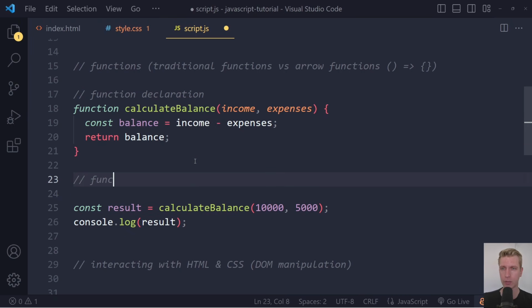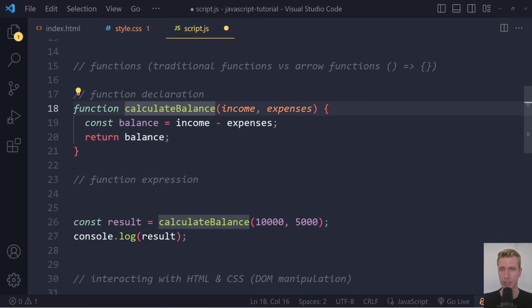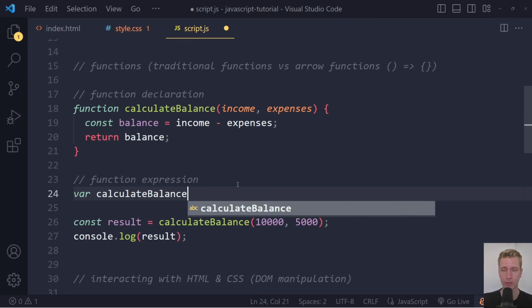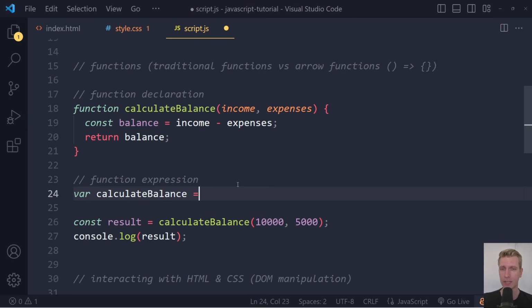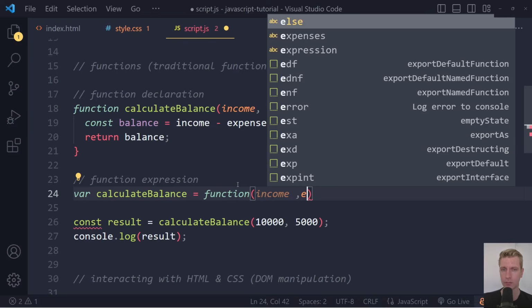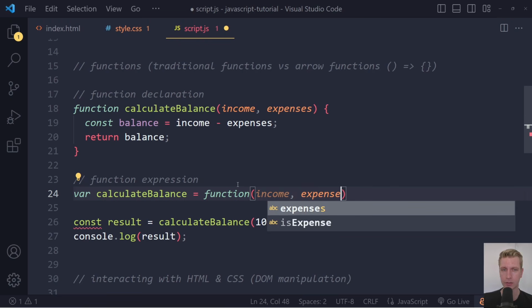And sometimes you will also see something called a function expression. Instead of writing function and then the name for that function like this, you actually create a variable. This is a traditional function, so I'm going to use the old school var keyword. This is how people did it back in the day, and you'll still see this sometimes. You would write the name of the function here, and then that's a variable. And then you would use an anonymous function, so a function without a name, and then the parameters, everything else stays the same.